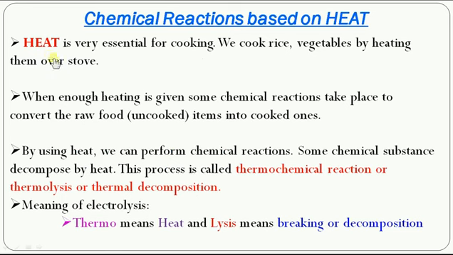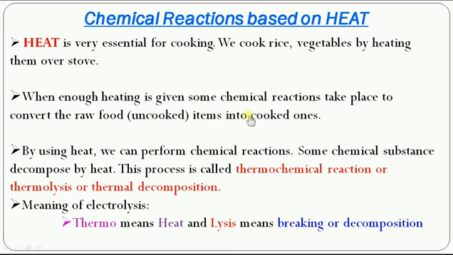We know very well that heat is very essential for cooking. We cook rice and vegetables by heating them over a stove, right? So we process the food by heat. We make the food fit for eating by heating it over the stove. When enough heating is given, some chemical reaction takes place to convert the raw food into a cooked one. It's fit for eating. By using heat, we can perform some chemical reactions.